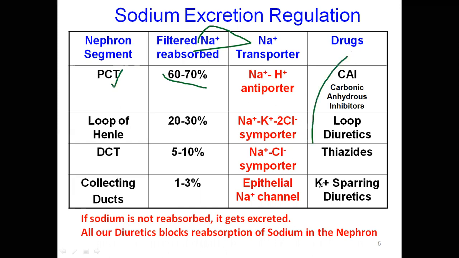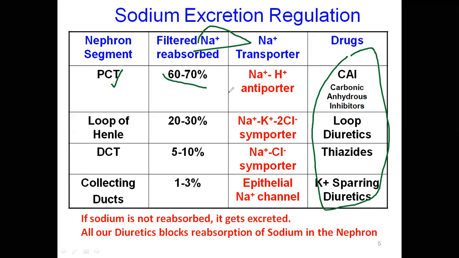We'll come to drugs later. This reabsorption is done by a pump or transporter. The transporter working at the proximal convoluted tubule is the sodium hydrogen antiporter.